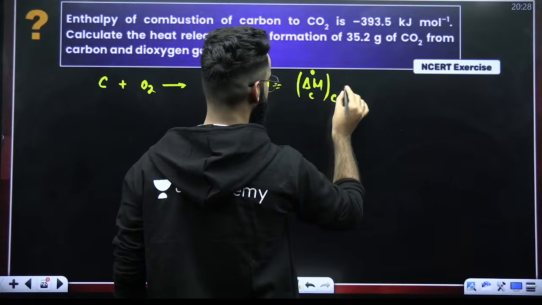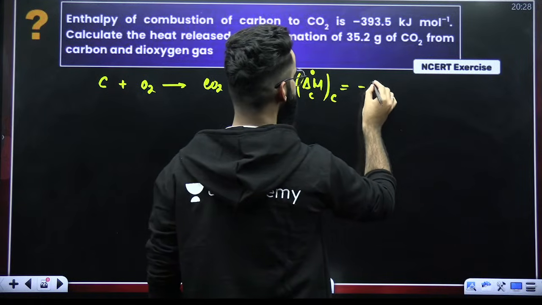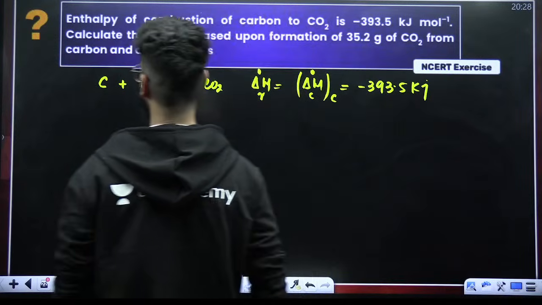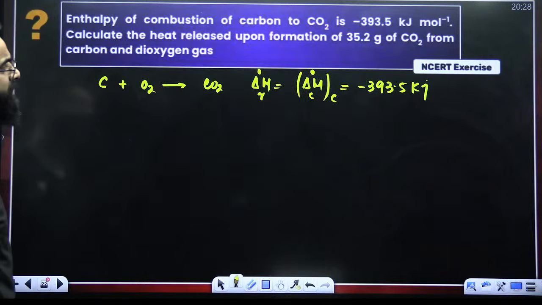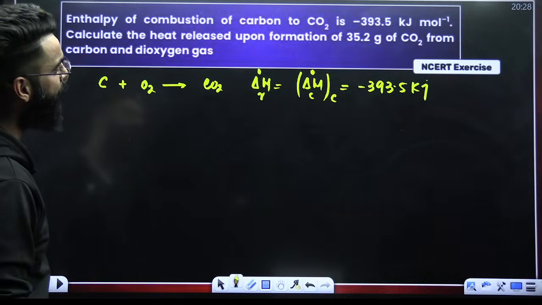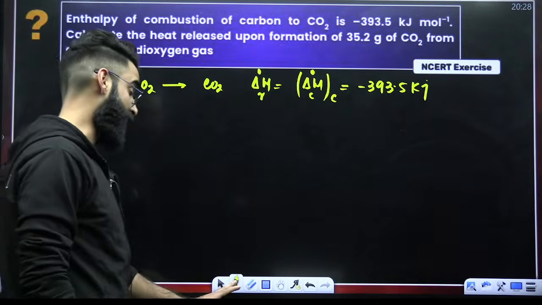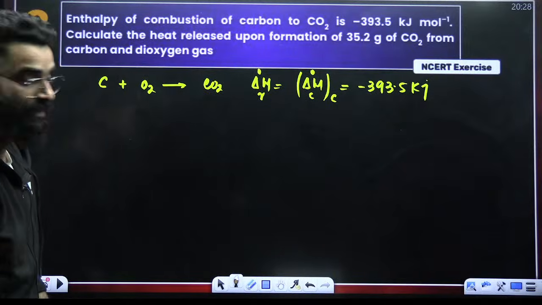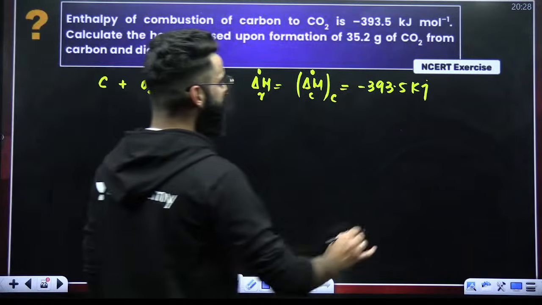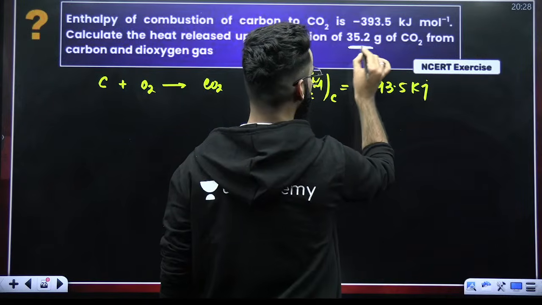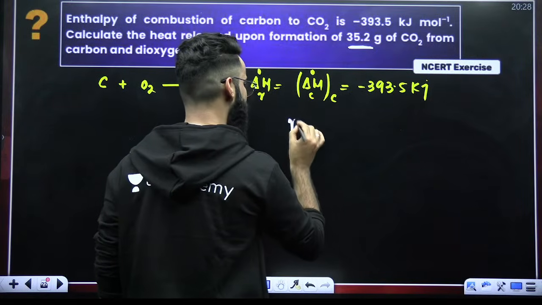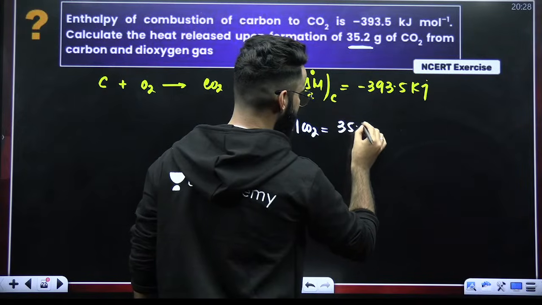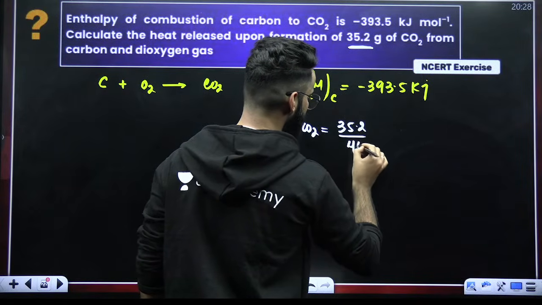This is the enthalpy of combustion of carbon that's given to me, and as per the question, it's minus 393.5 kilojoules per mole. Calculate the heat released upon the formation of 35.2 grams of carbon dioxide. So as per the question, we are supposed to form 35.2 grams of carbon dioxide. How many moles of carbon dioxide are we supposed to form? Check it out: mass of carbon dioxide in grams divided by molar mass of carbon dioxide.